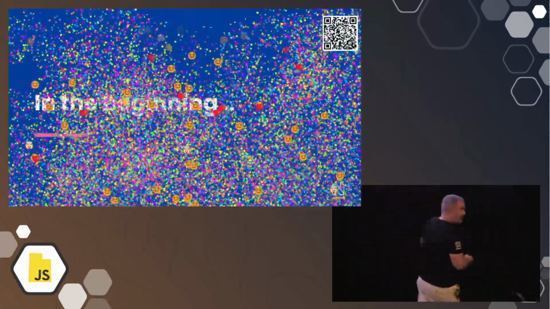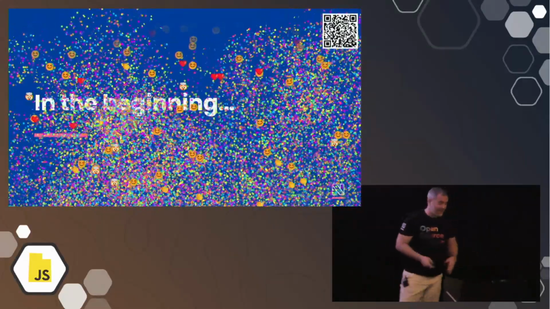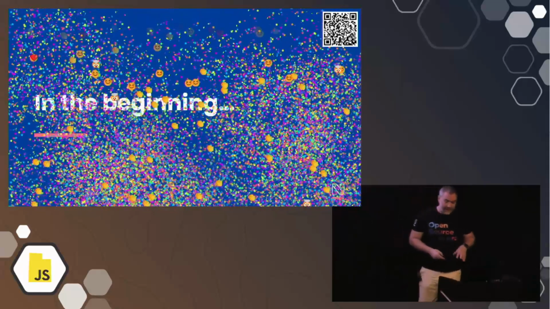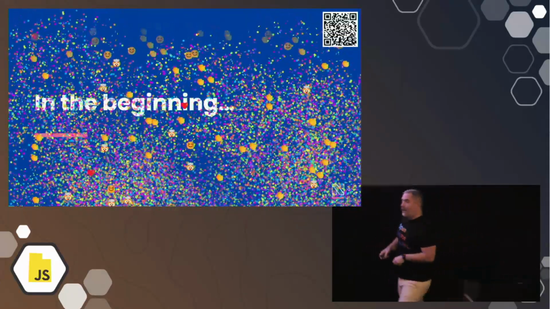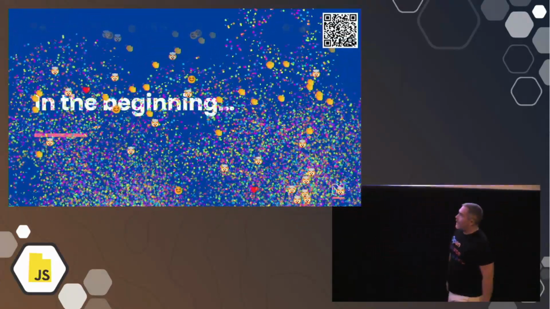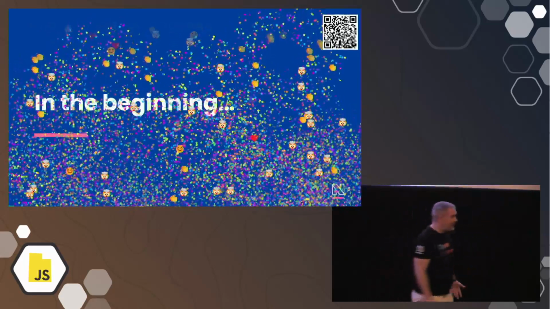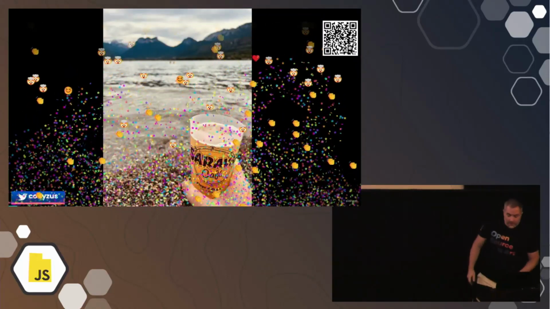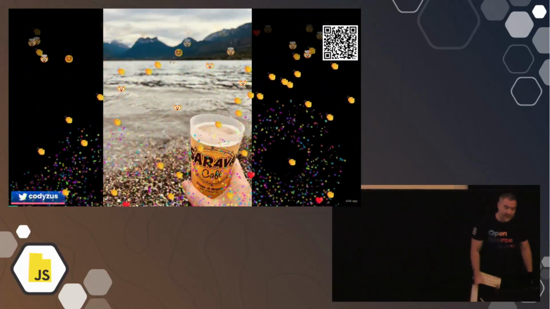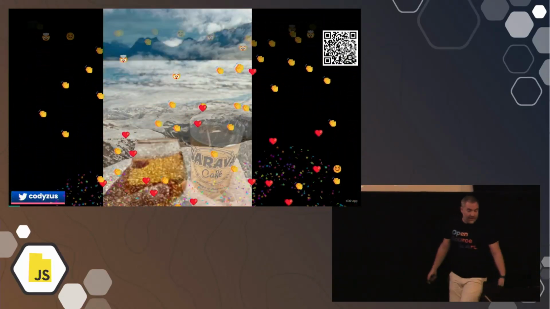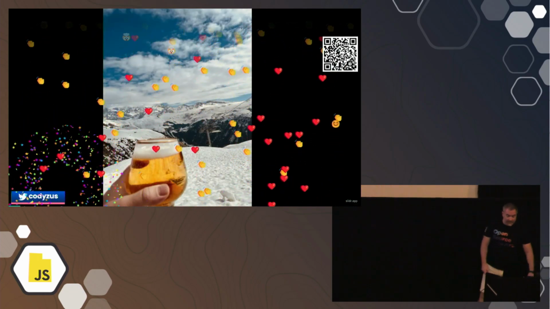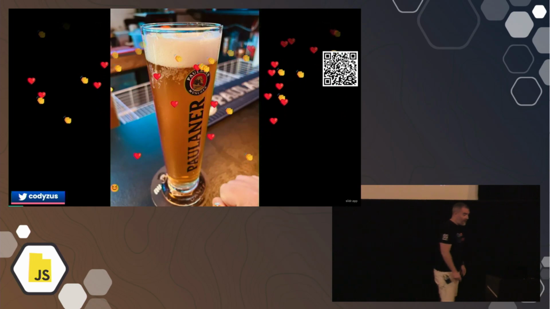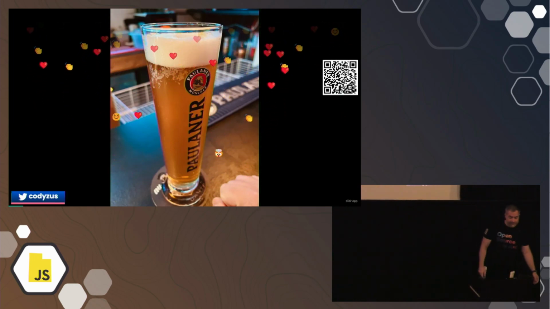So I live in France. I'm American originally, so if you're expecting a cool French accent, I'm sorry. And I live by the lake and the mountains. I don't live in Paris. I live near the Alps. And I have this hobby, and the hobby is drinking beer. So there's beaches. Sometimes I'm drinking beer at the beaches. Sometimes I'm drinking beer in the mountains. But more often than not, I'm drinking a cold beer at the bar that's across the street from where I live.